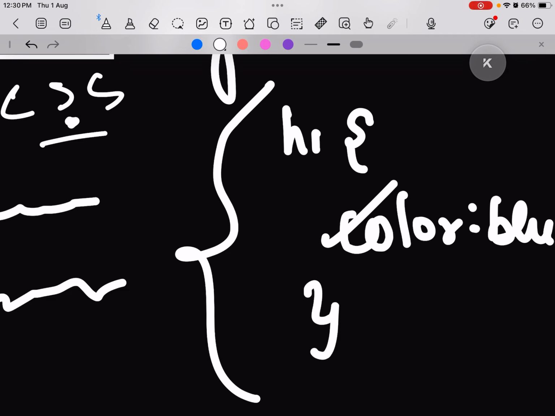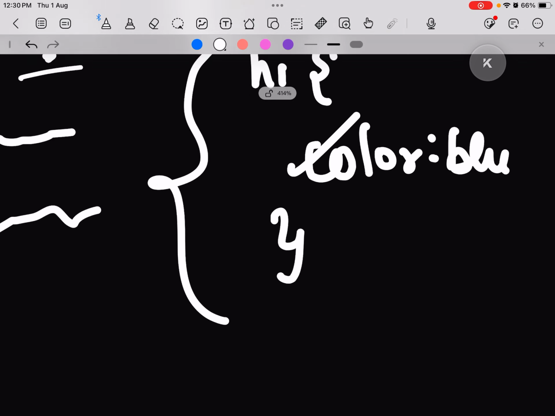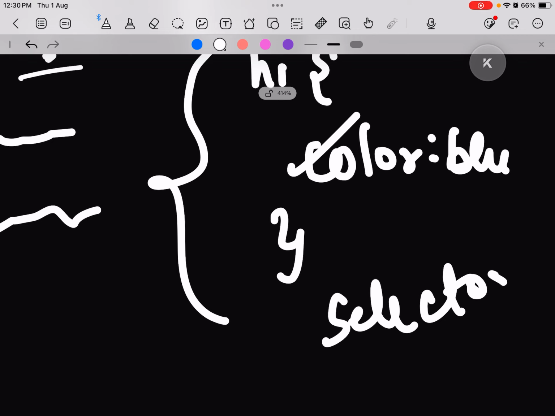Now what if I want one heading of a different color using external? This is where selectors come into play. For selectors, there's something known as ID, which we are going to discuss in CSS.